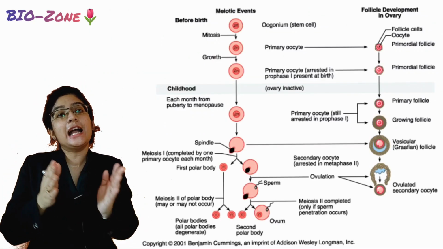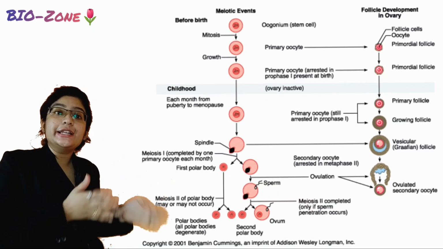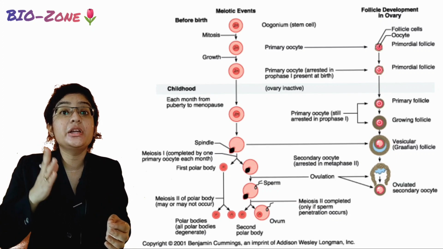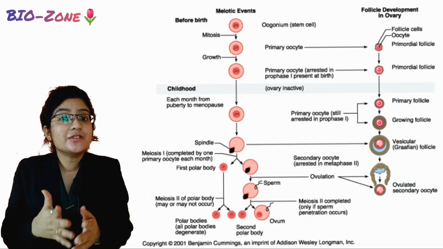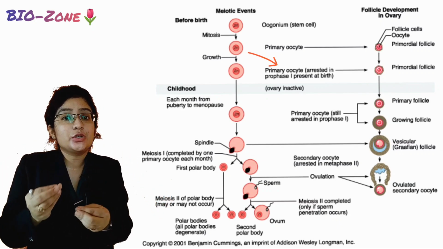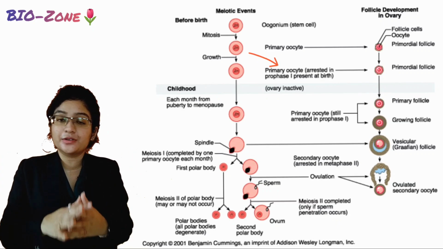Next, immediately after the formation of the primary oocyte, this cell enters the maturation phase, which is governed by meiosis. In this phase, first all primary oocytes enter prophase 1 of meiosis 1, that is the reductional phase, okay?